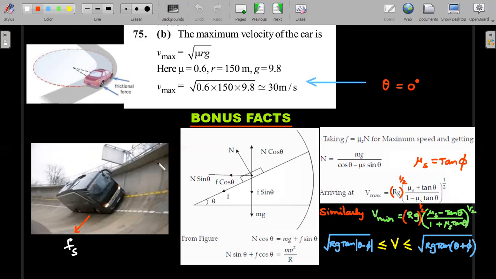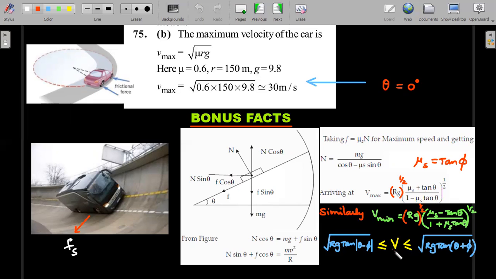And similarly, when it is having a lesser value, it has a tendency to actually fall down. Then Fs will act up the incline. Okay, and you can go ahead and do the calculation and you end up getting this. These two are very bulky looking formulae, but you can remember them in a straightforward manner by remembering the angle of repose. Mu s can be written as tan phi, right? Phi is the angle of repose from that block problem that I have just now discussed. So when you put tan phi here and here, this is actually the tan (A plus B) formula. So here also it is tan (A minus B).